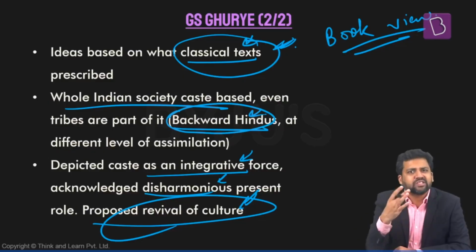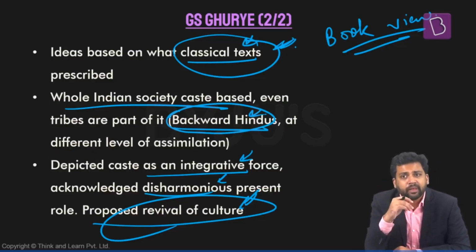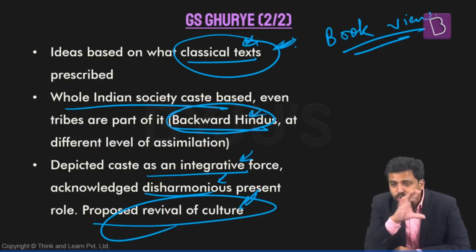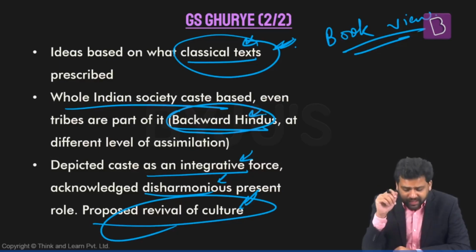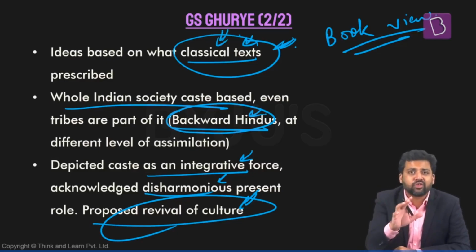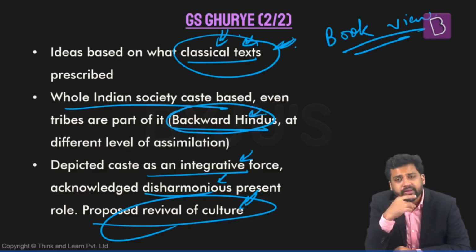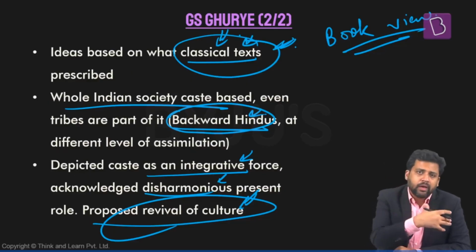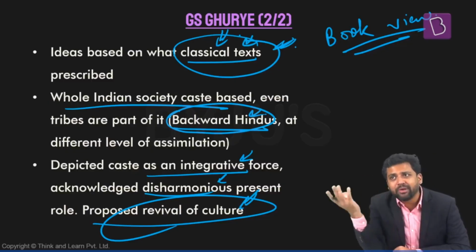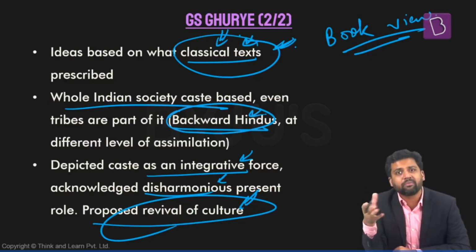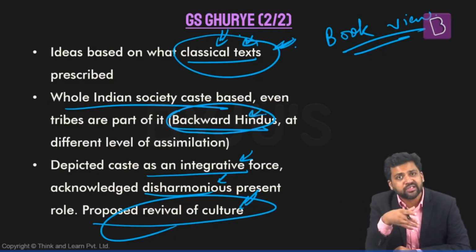He just mentions these are the features of the caste system, but he doesn't mention whether the caste system can change. He doesn't mention how these changes can happen if there is any change. So he's not talking about changes or the dynamics within the caste system. Also, since this entire perspective is on the basis of classical texts, the assumption here is that the caste system will be uniform throughout the length and breadth of the country. Whatever the text is saying, the same thing will be applicable in northern, southern, western, eastern, as well as central parts of India. This might not be true.